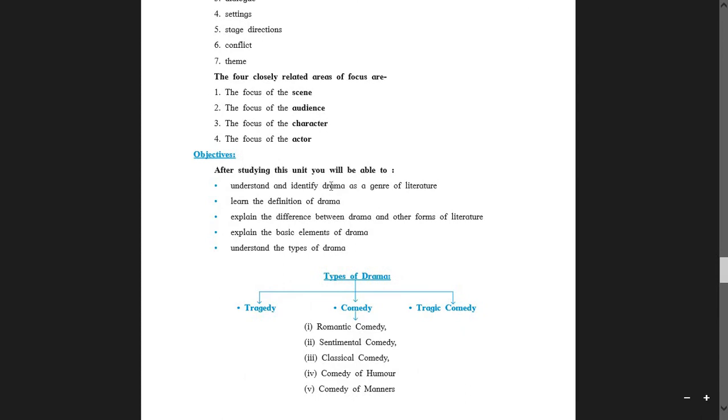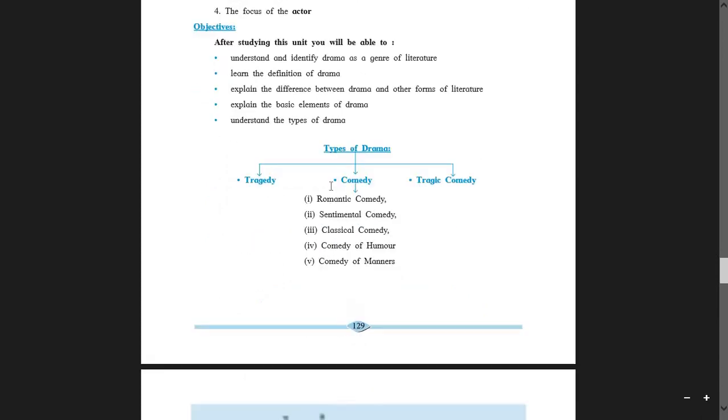Then students, we studied about the objectives. After studying this unit you will be able to understand and identify drama as a genre of literature. You will also learn the definition of drama and you will be able to differentiate between the drama and other forms of literature.